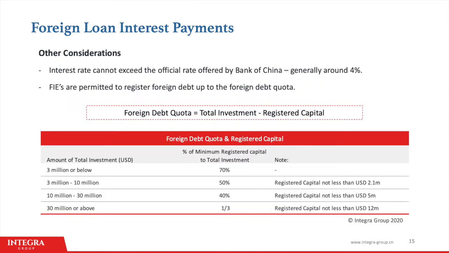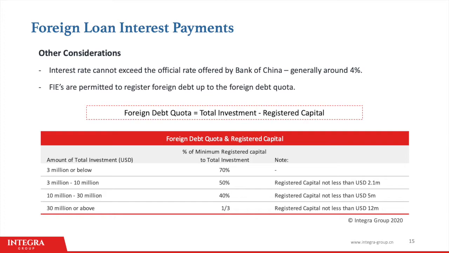So, for interest payments, there are some additional considerations. The interest rate at which the China company pays to the loan provider cannot be higher than the official interest rate offered by Bank of China. This is generally around 4 to 4.5%. And there are additional restrictions on how much foreign debt a company in China can take on. This is known as the foreign debt quota.